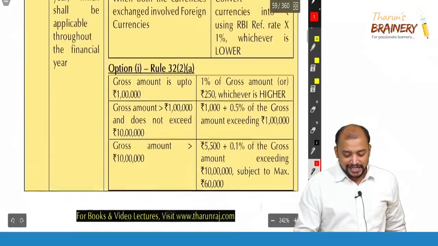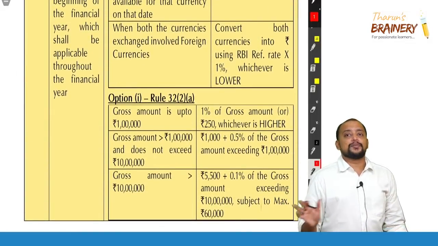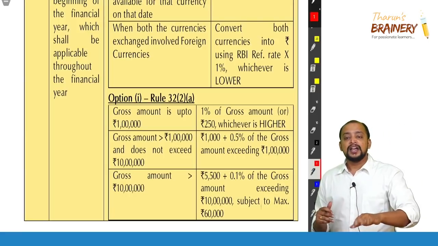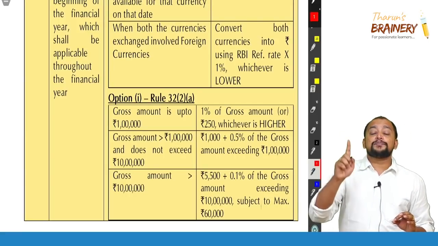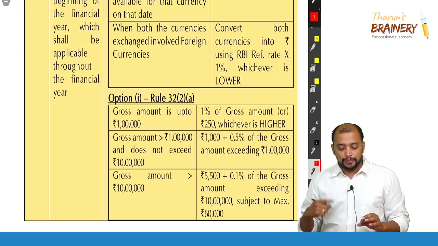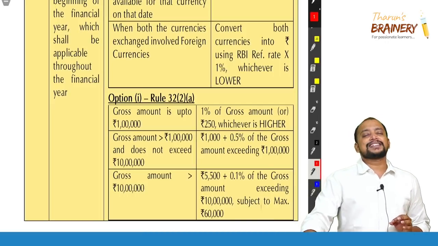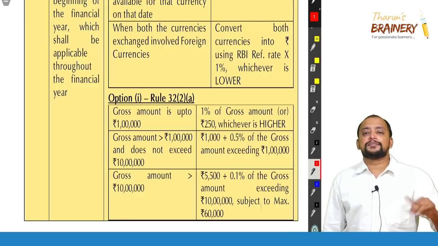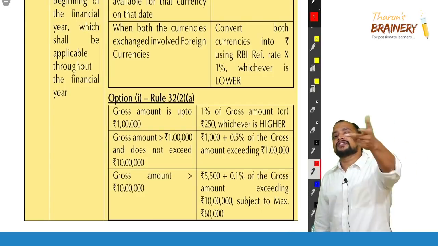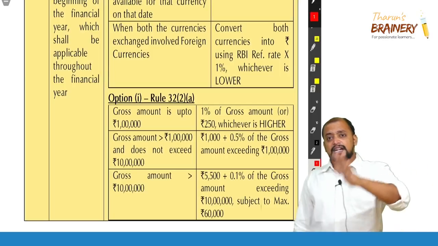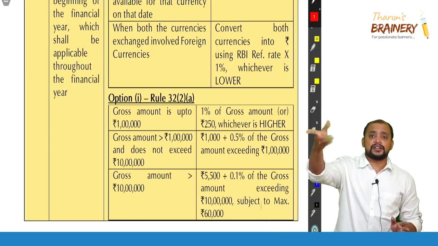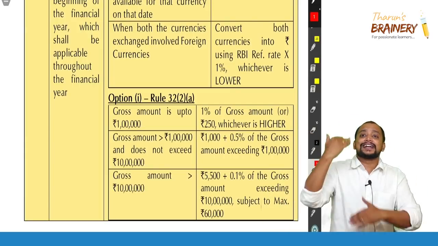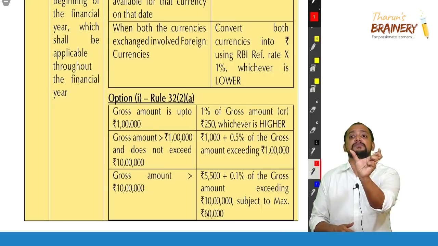Now the second option is a slab rate model. What is this slab rate model? Suppose the gross amount exchanged in Indian rupees is up to 1 lakh. Then we need to take 1% of the gross amount or 250 rupees, whichever is higher. For example, 80,000 into 1% is 800, or 250, whichever is higher, 800 will be taken. Exactly 1 lakh means 1 lakh into 1%, 1,000. 1,000 or 250, whichever is higher, we will take 1,000 rupees.